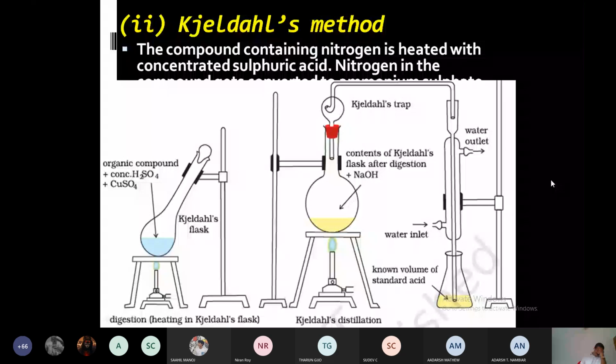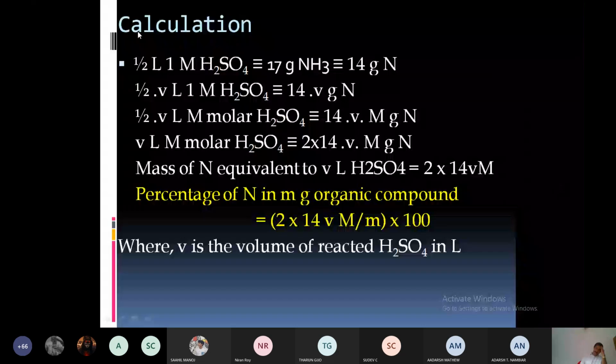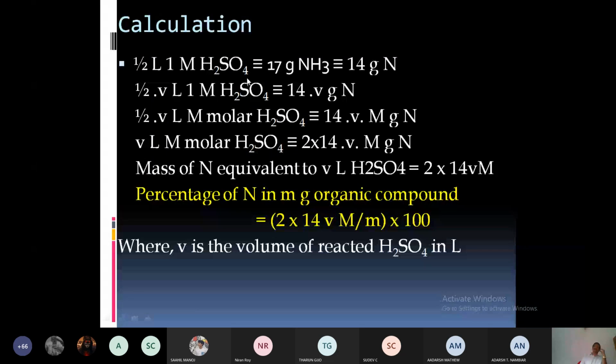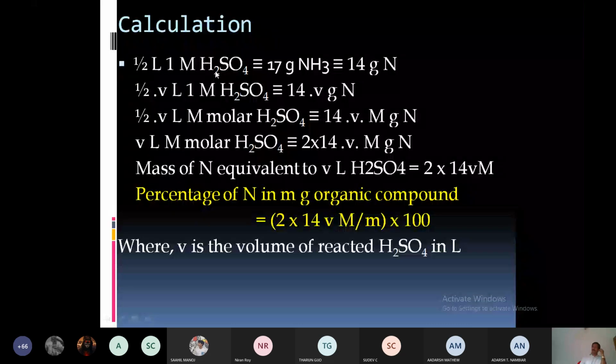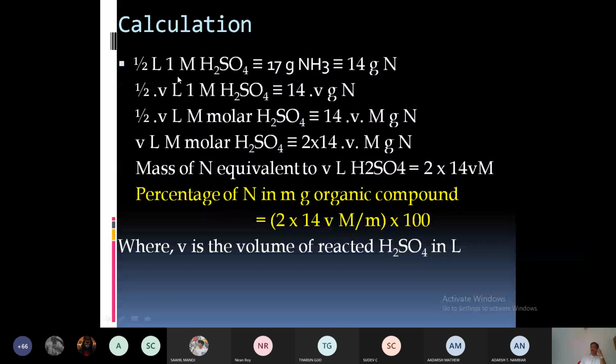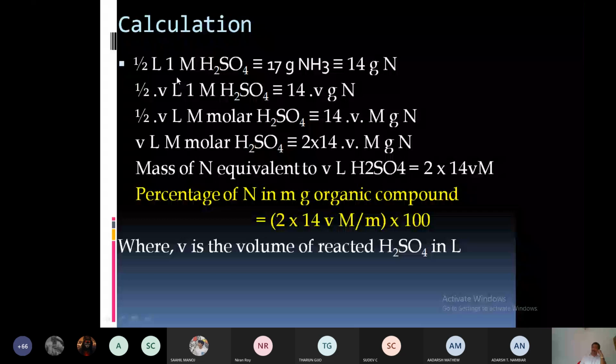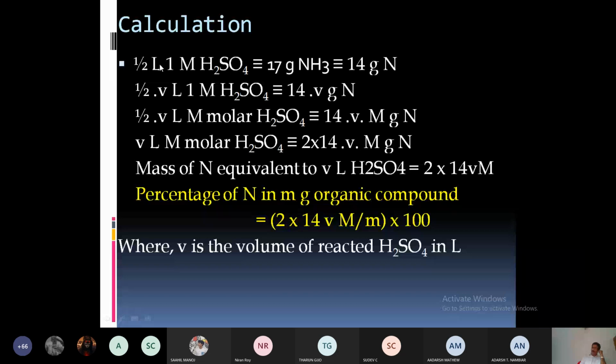Instead of writing 1 liter 1 molar H2SO4, what is written? Half liters of 1 molar H2SO4 is equivalent to 17 gram NH3. Why is it written half liter? Because 1 liter 1 molar H2SO4 can react with 2 moles of NH3, that means 34 grams of NH3. So 1 liter will react with 34 grams of NH3, so half liter 1 molar H2SO4 will react with 17 grams of NH3,